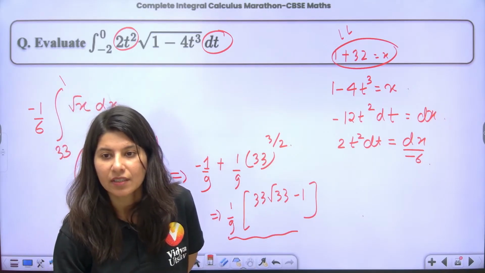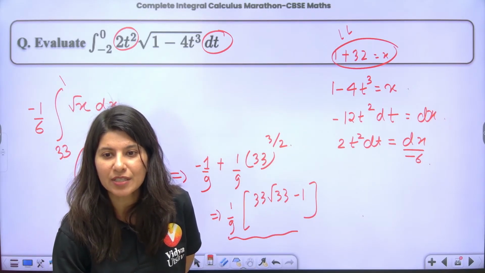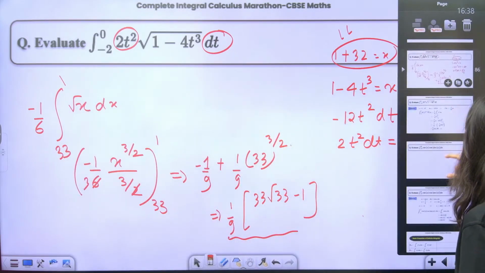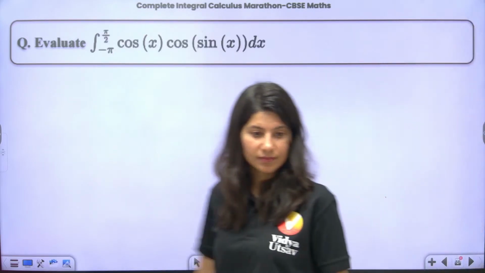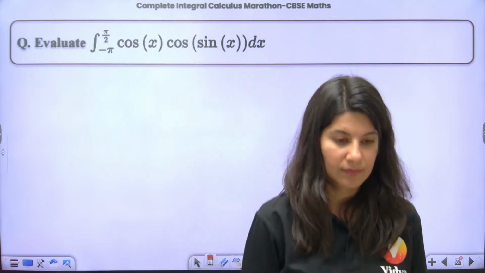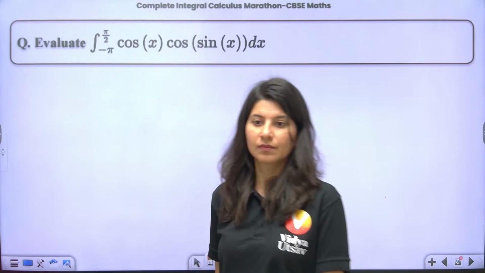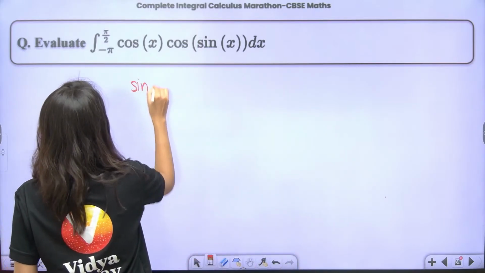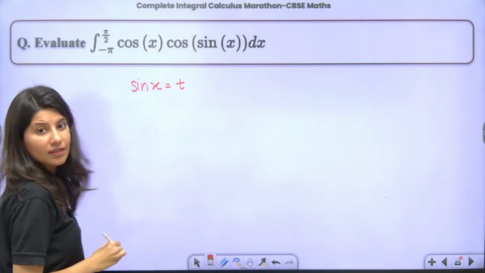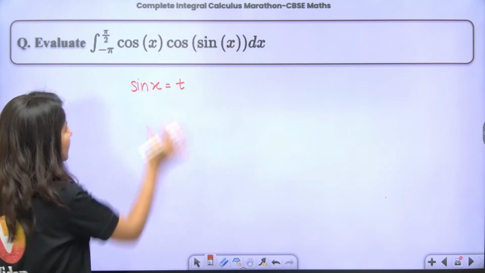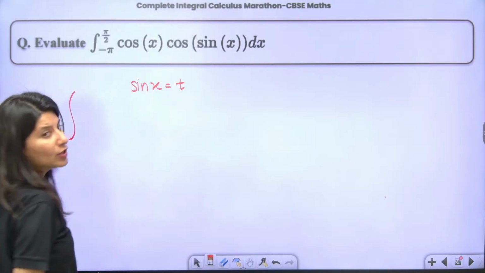Okay. Chalo, let's do one more question on substitution. So, sin x is equals to t. If sin x is t, just tell me about the upper and lower limit.